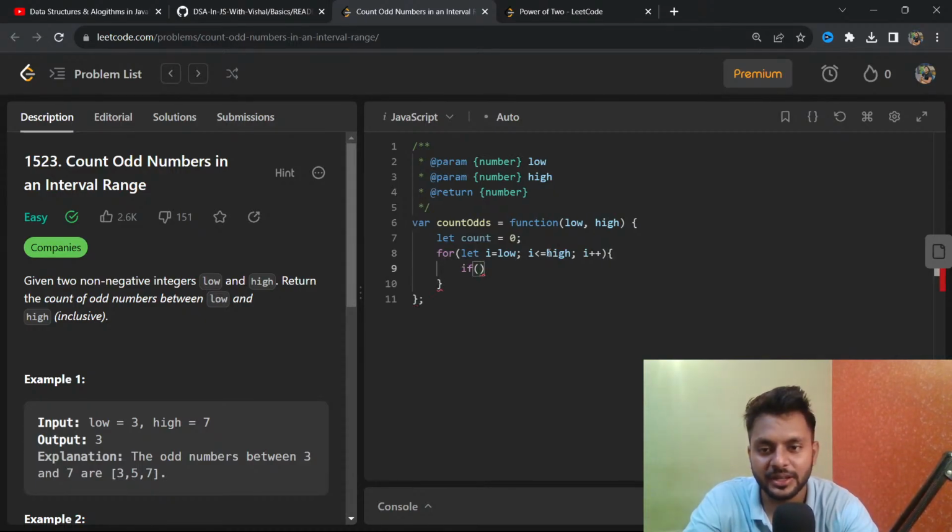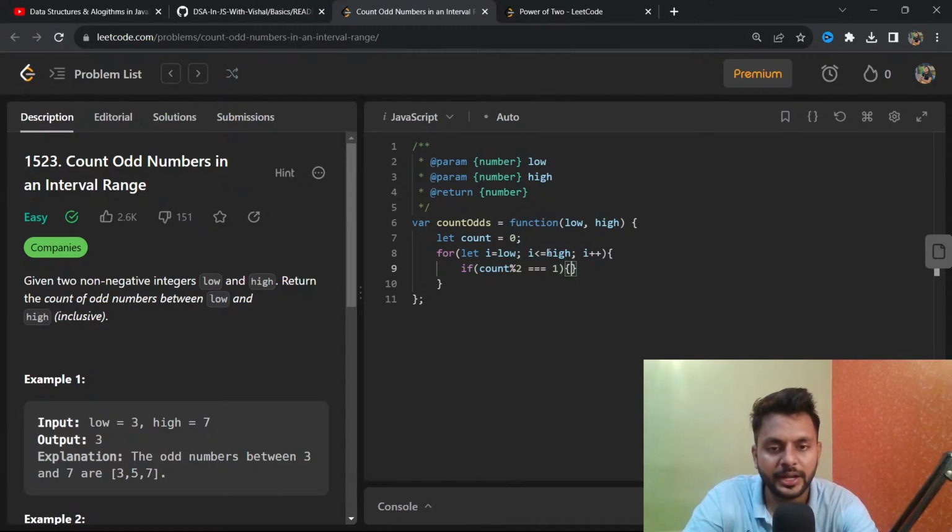How to check if a number is odd? There are two ways. First, you can use the AND operator: if it returns 1, that means it's odd. Or we can use the modulus operator, modulus 2. If it is even, the remainder will be 0; if it is odd, the remainder will be 1.